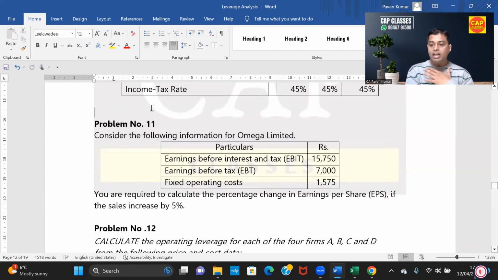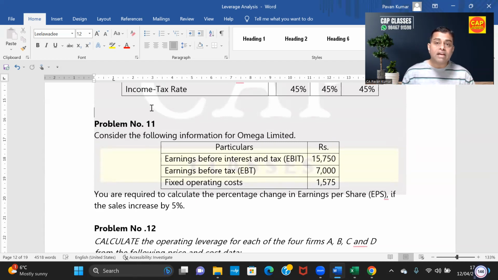If any faculty, including me, or someone else, is teaching additional problems which are not there in the ICAI study material, especially if you feel the concept is good, the model is new, or the level of difficulty is a little above the ICAI study material, don't be scared, appreciate it. Because many faculty will just teach the ICAI study material and that's it. For final level, if you do that, it is still okay. Why? Because the syllabus volume is huge.